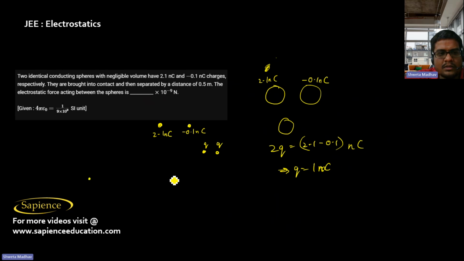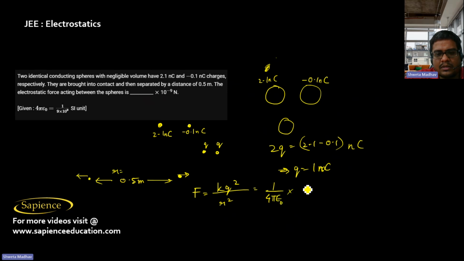So when they are separated by a distance of 0.5 meters, then the electrostatic force of repulsion acting in between them will be kq square by r square. Here r is 0.5 meter, and 1 by 4 pi epsilon naught into q square, where q is 1 nanocoulomb, means 10 power minus 9 coulomb.